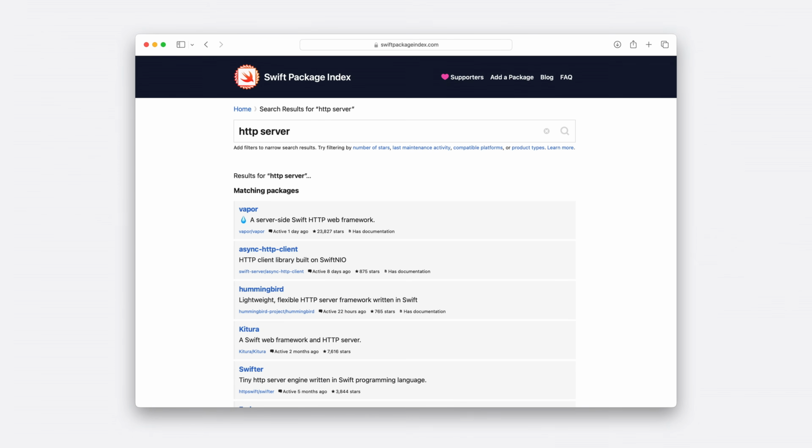If you're looking for a library to accomplish a specific task, like create an HTTP server, you can probably find an open source Swift package that does it on the Swift Package Index. Later, I'm going to use a few open source packages to build my server and command line utility.